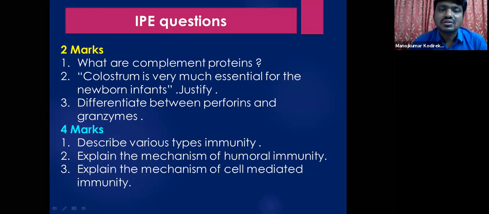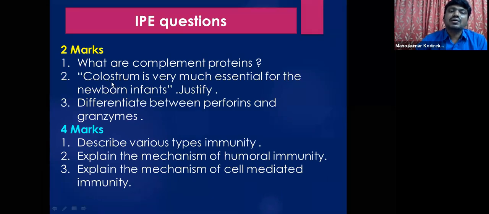Students, from this completed topic, the important questions for the intermediate. Okay, so the 2 marks questions are like, what are complement proteins? Colostrum is very much essential for the newborn infants. Justify. So this is a very important question. Many times it was asked in the IP exams. And differentiate between perforins and granzymes. Just now I explained what are perforins and granzymes. They are released by cytotoxic T lymphocytes. So these are for 2 marks.